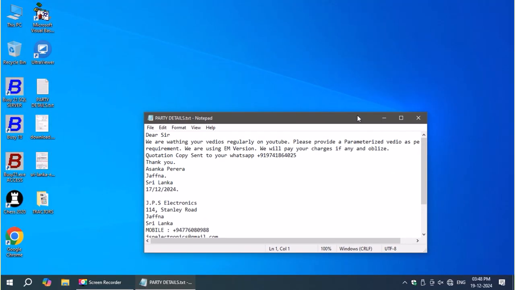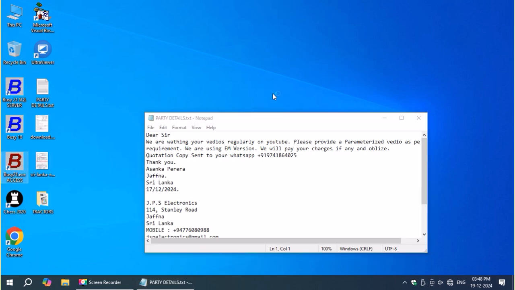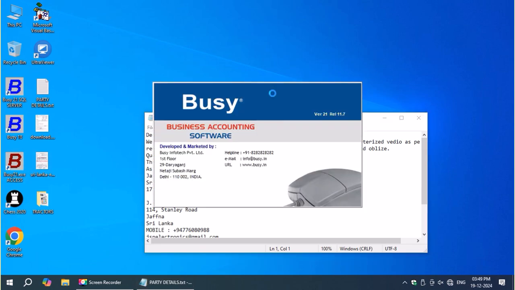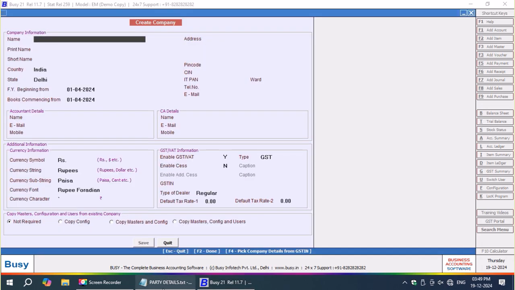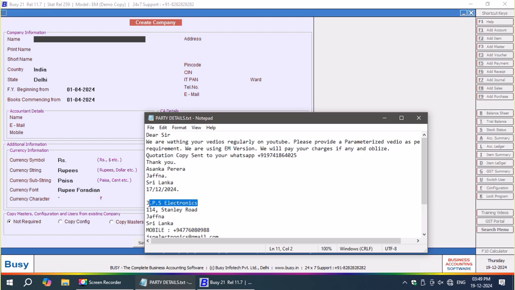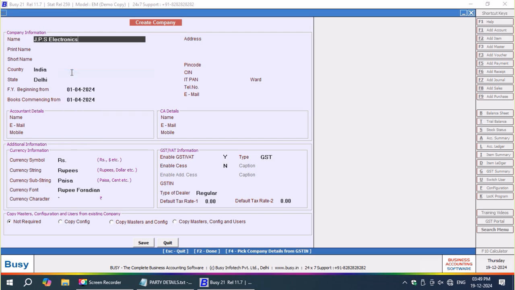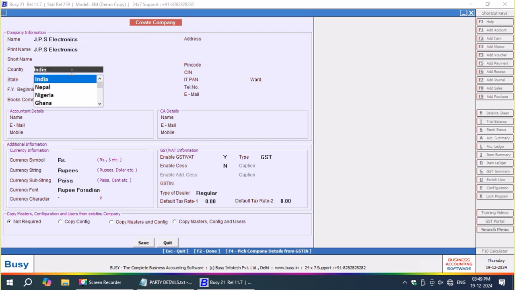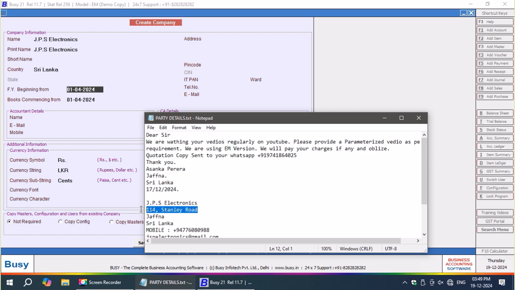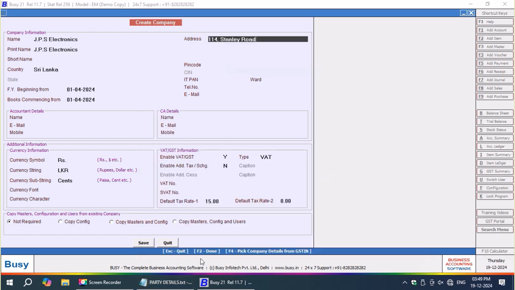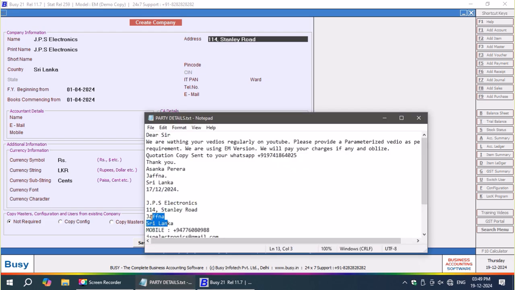This configuration is from Sri Lanka. According to the Sri Lankan request, I have been designing this sales quotation on EM version. As the party suggested, he wants that quotation on EM version. So according to his request, I have been designing this invoice, this sales quotation on EM version, using SQL coding according to Sri Lankan configuration.